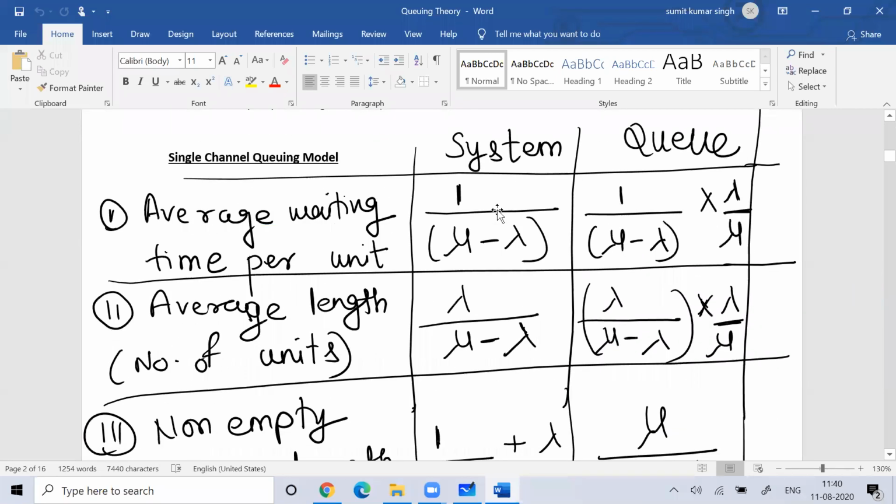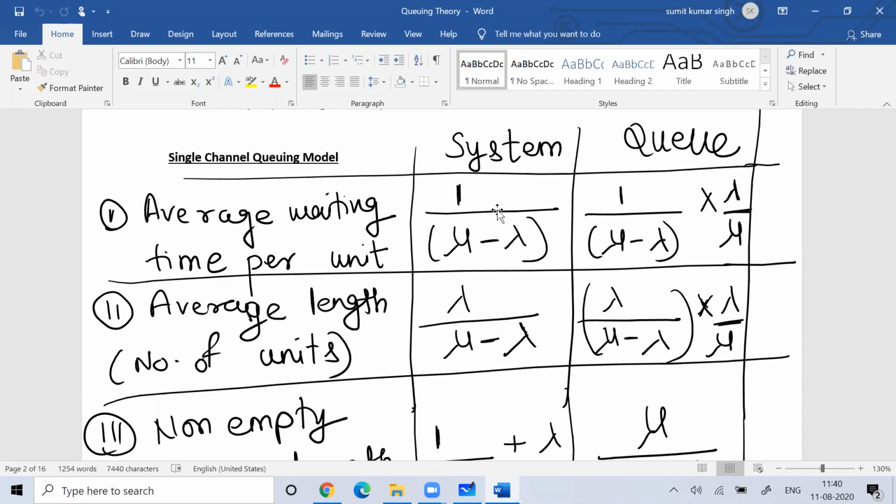You can see these are the formulas for the single channel queuing model. The inputs under the queuing model can be the mean arrival rate, or the mean service time per hour.